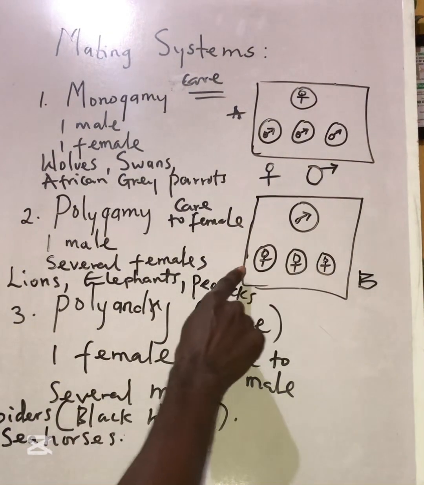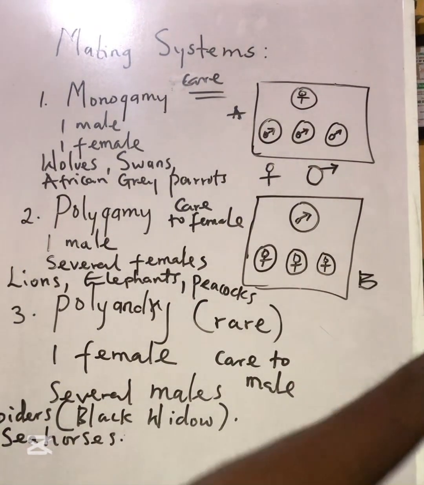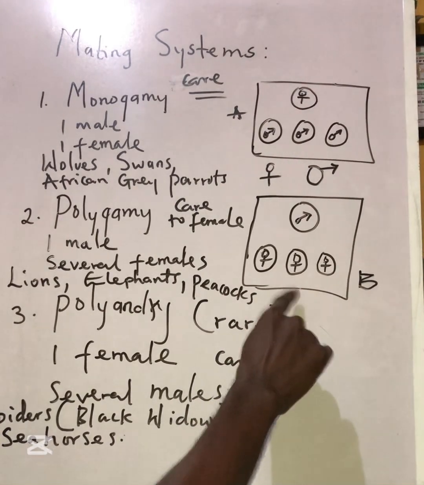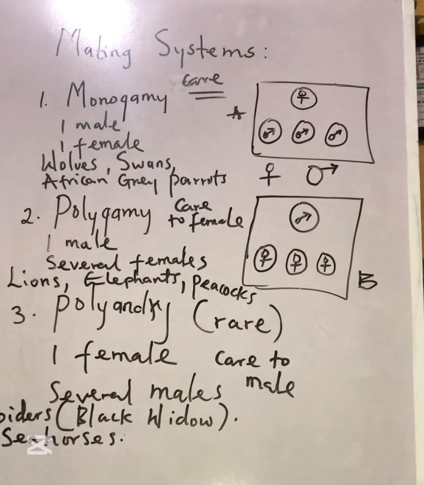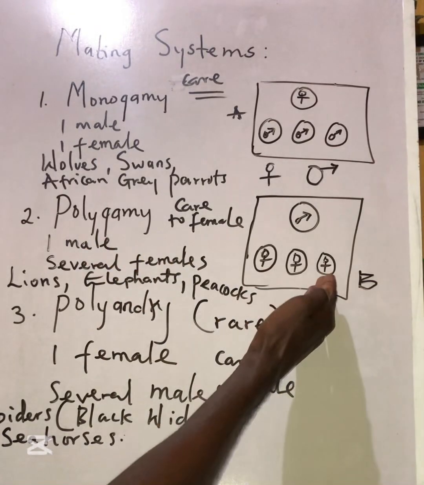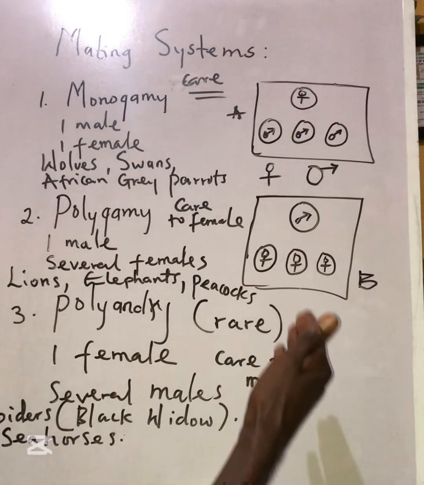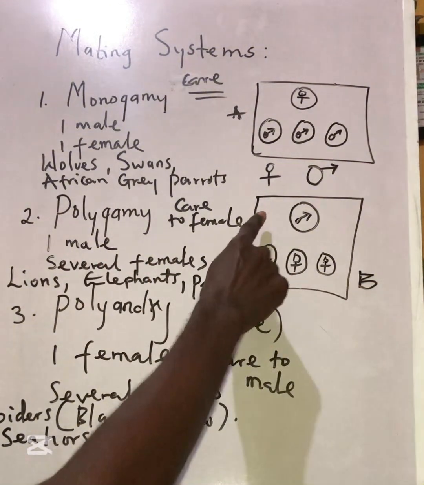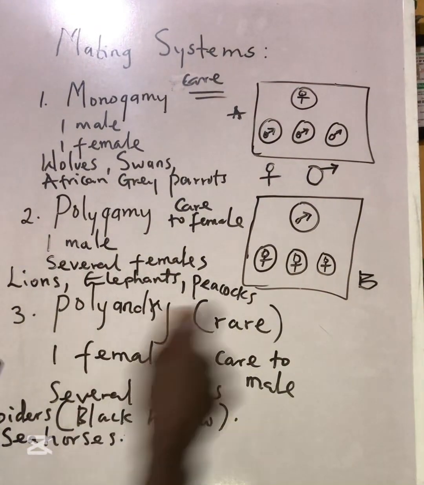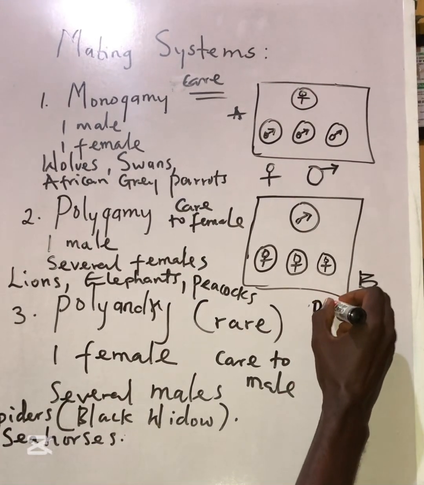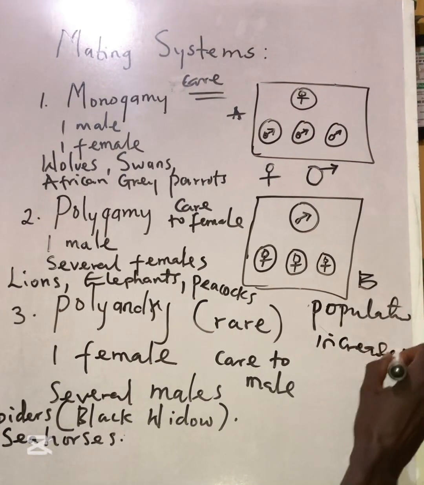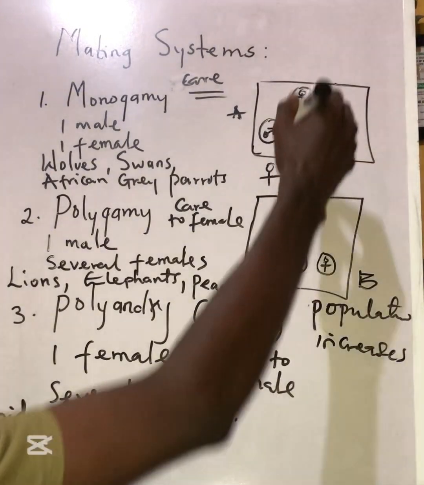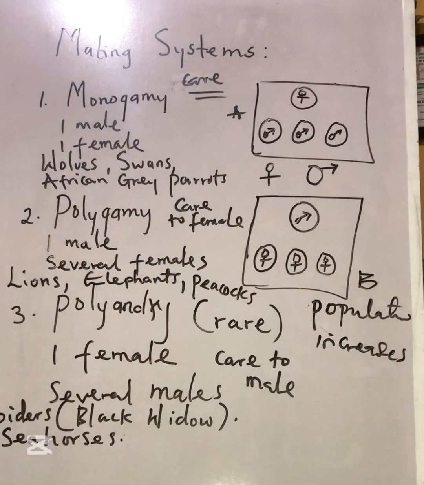So this one male can easily mate with the multiple females, and here the population will increase because the male does not have to wait. All it has to do is mate with the females. These females have the responsibility of giving birth, and we have multiple females, just one male with multiple females. So in case B, population will increase, because it's just one male to multiple females. Here, the population will be gradual. So this is another advantage.